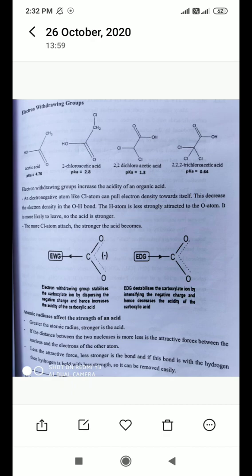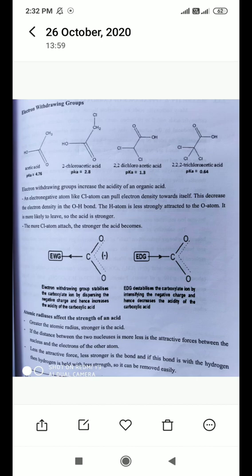For example, in acetic acid, carbon in CH3 is one atom. Then in COOH, carbon is one atom, oxygen is another atom, and hydrogen is another atom. From the atoms it becomes molecules and then compounds.